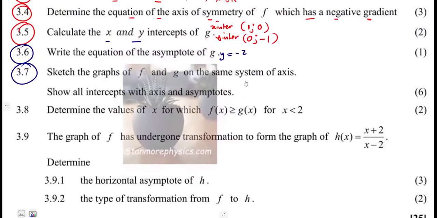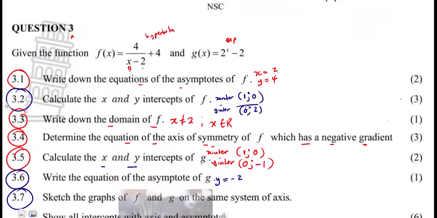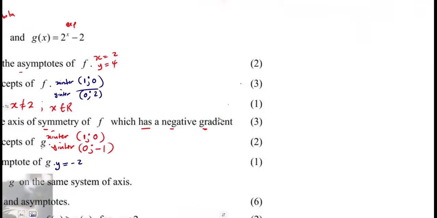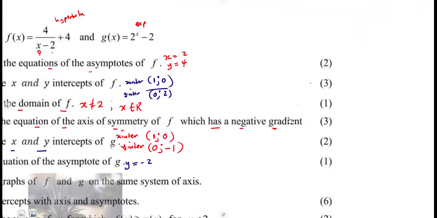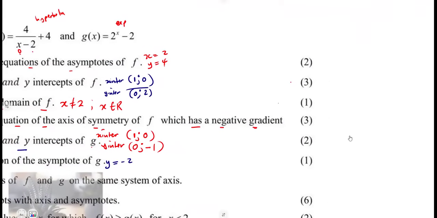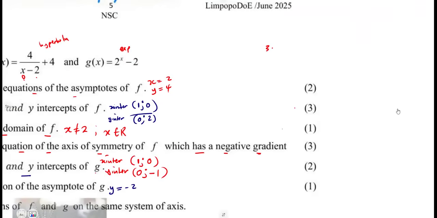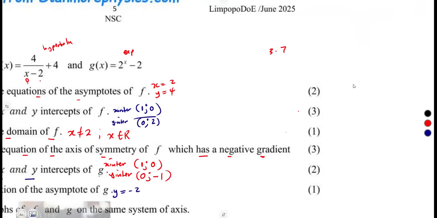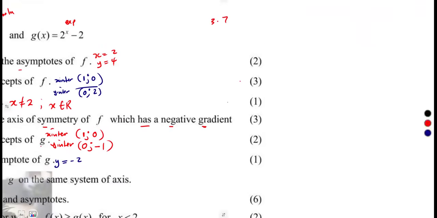Okay, so let us see what we can do. This is just a sketch, so I'm just going to try. Remember our f(x) is a hyperbola, and you must know the important aspects of each and every graph. Just for the sake of space, I'm going to have a little sketch here, for 3.7.